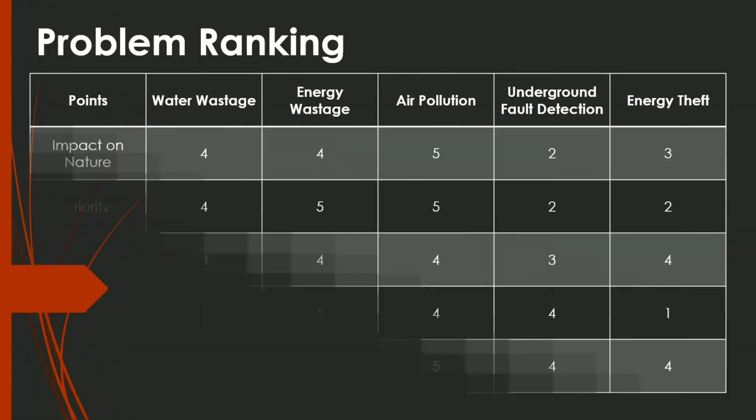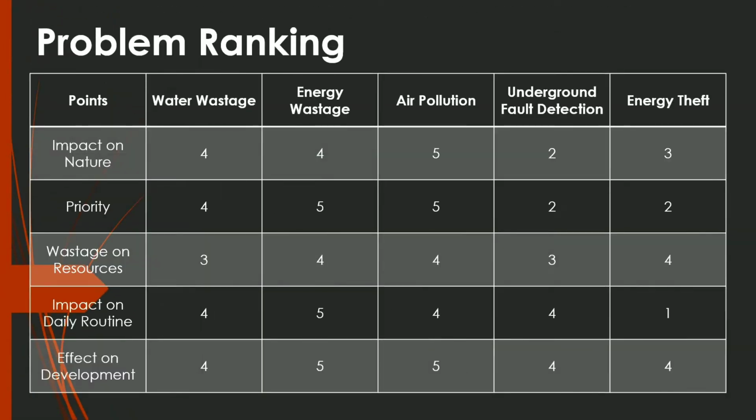Next is problem ranking. So here we have given the ranking to our problems on the basis of some points. First point is impact on nature. For this point, we have given the highest rank to energy wastage and air pollution because energy wastage and air pollution make the highest impact on nature. Second point is priority. For this point, we have given the highest rank to air pollution and energy waste because nowadays, energy waste and air pollution are big problems, so they should be solved first.